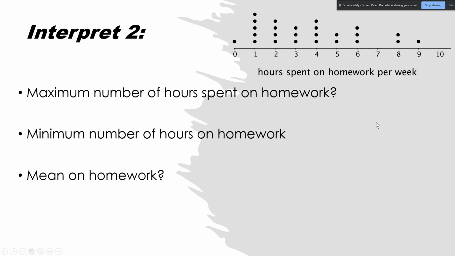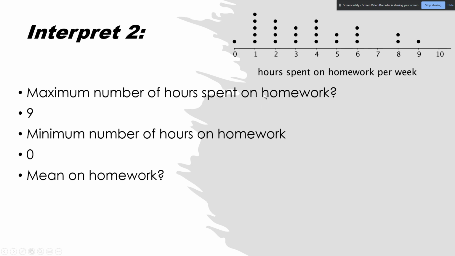Maximum number of hours spent on homework. Okay, well, we look for the maximum hours, 9. The minimum number of hours spent on homework is 0. I'm pretty sure some people could relate to that.